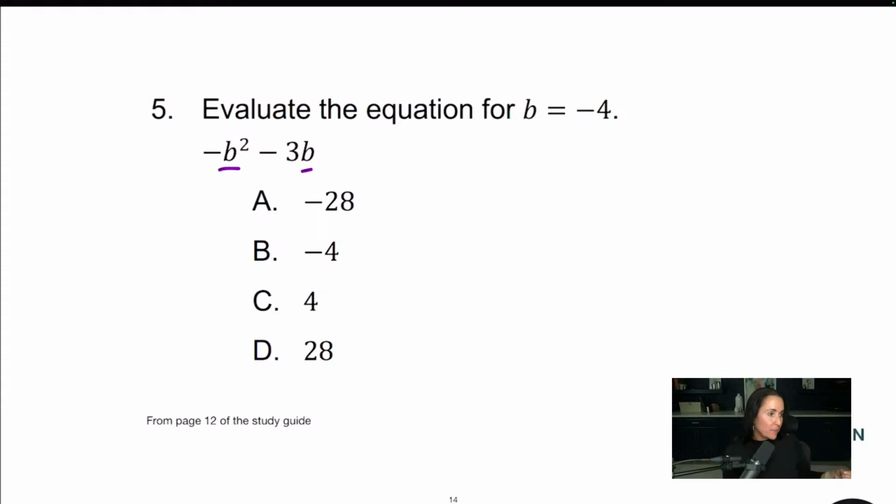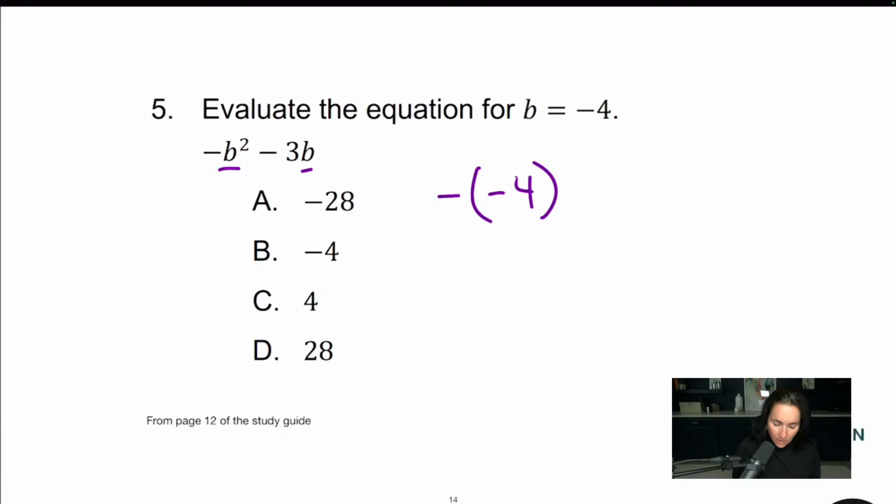They do this on purpose. They want you to understand how to keep those negatives straight, because you're going to be multiplying by a negative. You're going to be doing all of this stuff, and you're going to mess up your negatives. Okay. So everywhere where I see a b, I'm putting a -4. So let's rewrite it.